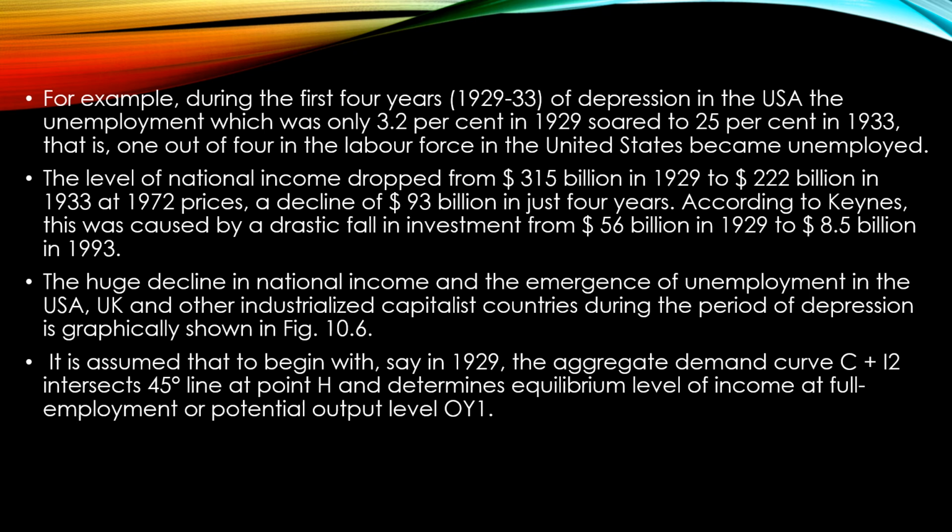This is calculated at 1972 prices. So a huge decline in national income happened, and also the emergence of unemployment in many other industrialized capitalist countries, especially during this Great Depression period.